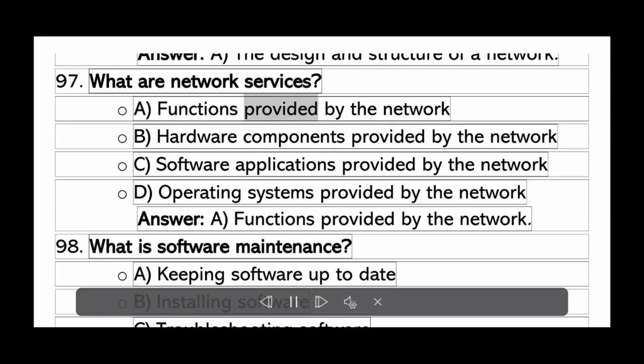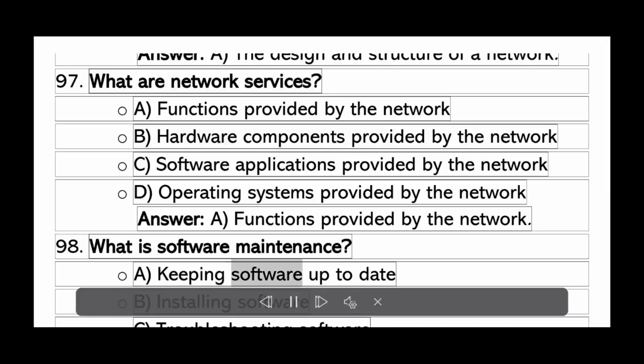What are network services? A. Functions provided by the network. B. Hardware components provided by the network. C. Software applications provided by the network. D. Operating systems provided by the network. Answer A. Functions provided by the network.